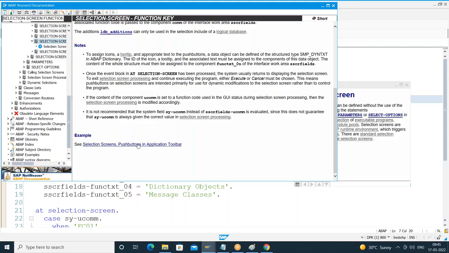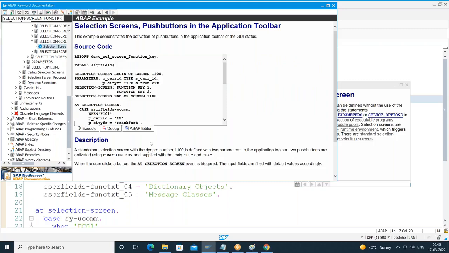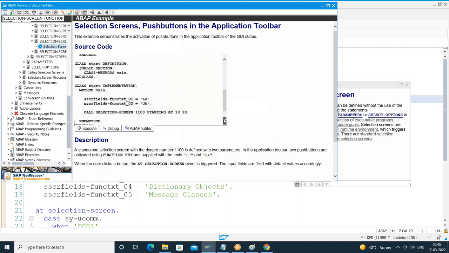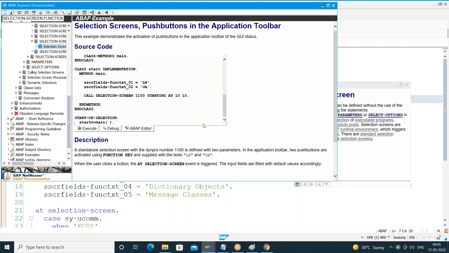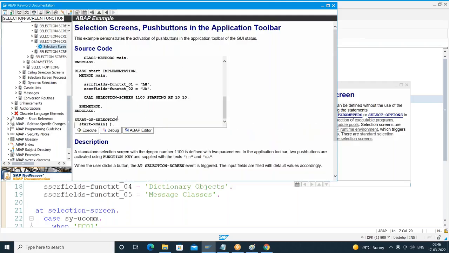Application toolbar. I'll click on this. Did they give anything? I clicked on that. They gave something, some example. Check whether you can understand this. Scroll down. Check whether it is relevant for your requirement or not.